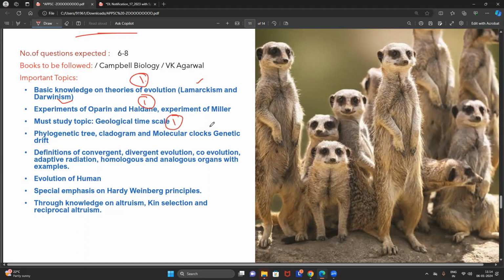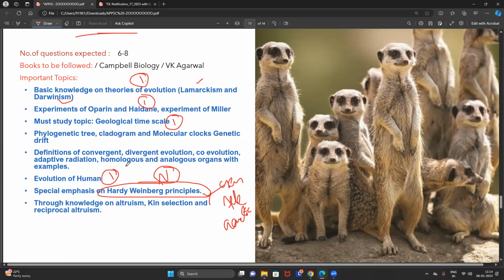Now, the most important and difficult topic for you people is population genetics, where you have to give the highest importance to Hardy-Weinberg equilibrium. Here, some students will get confused. Hardy-Weinberg equilibrium, gene pool, allelic frequency, genotypic frequency, their assumptions, numericals related to it, not only theory. Followed by evolution of human, you get one question.